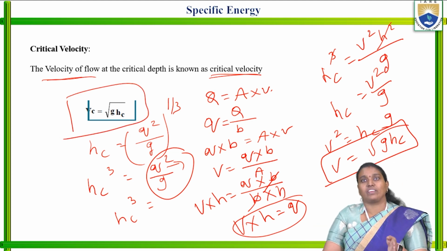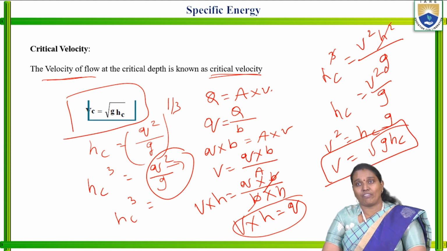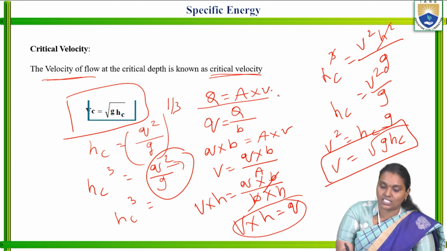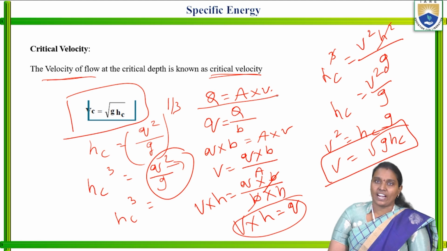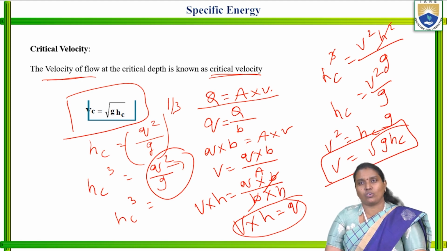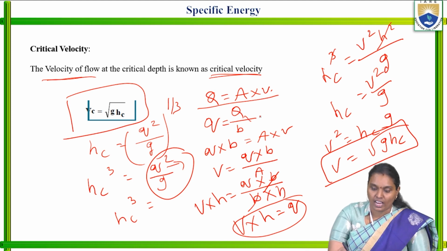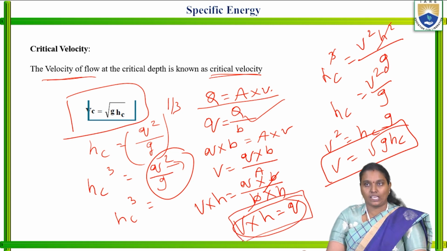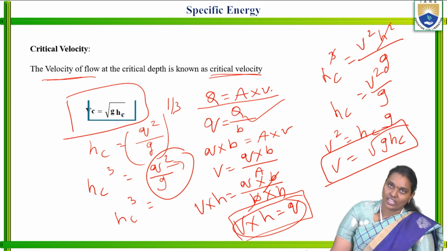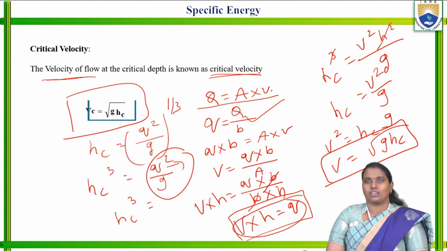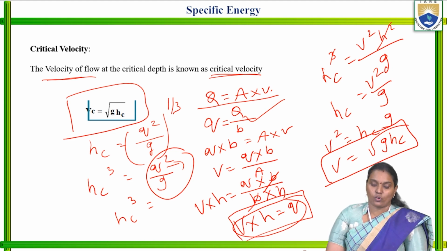We know the required in terms of velocity. So we know discharge is equal to area into velocity, and discharge per unit width is the discharge of the channel per unit width, and substitute the values. Finally q in terms of velocity, and substitute that value in critical depth. What do we get in the value? Finally we will get the velocity is equal to root 2g hc. This is the critical velocity.